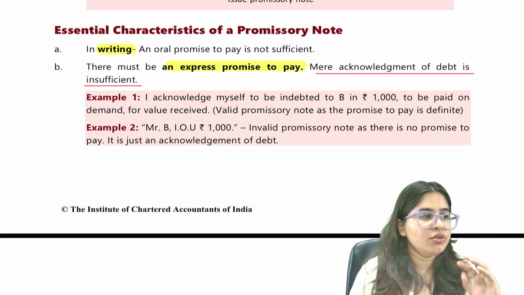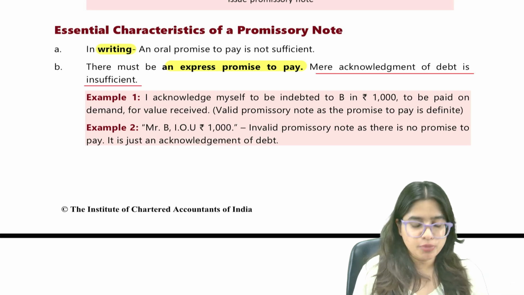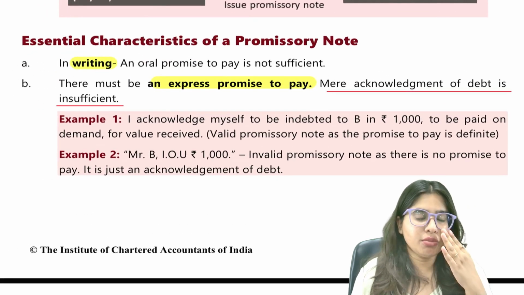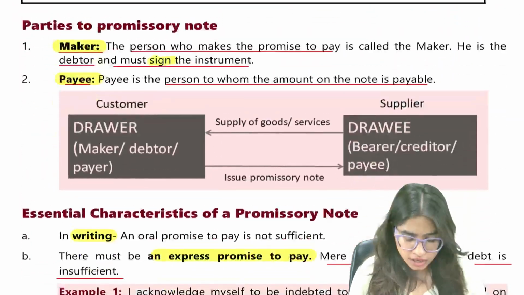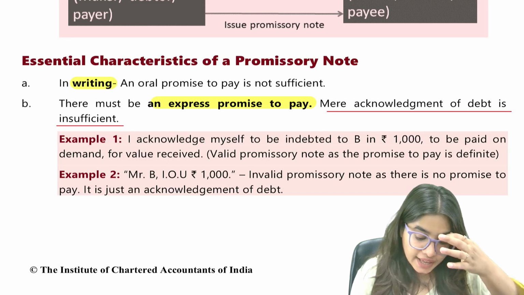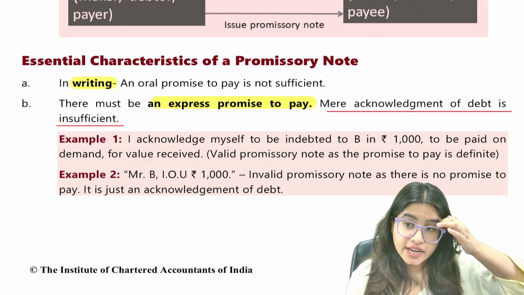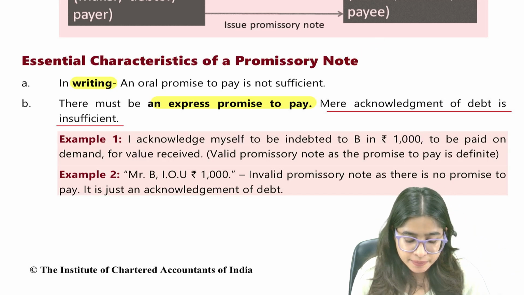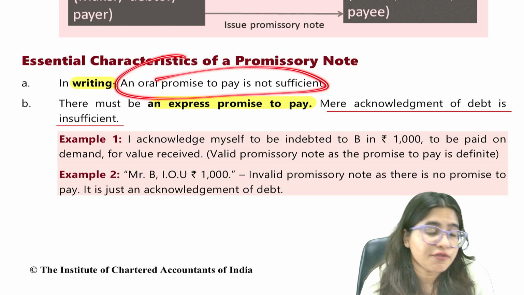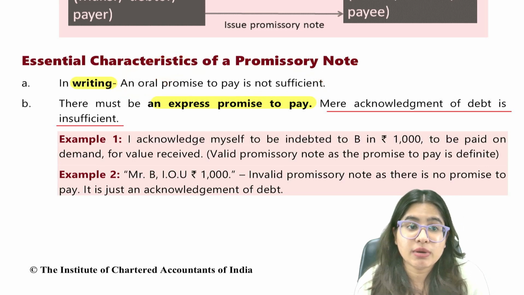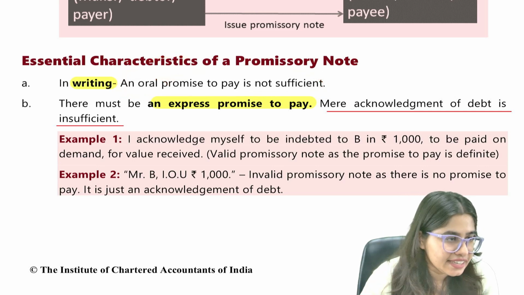Okay, so now we have to do the characteristics of promissory note. We have already understood what a promissory note is, the definition and the parties. Now, very quickly, the characteristics of promissory note. Keep on underlining and highlighting whatever we are studying, guys. First of all, it has to be in writing. We already know an oral promise to pay is not sufficient. That is not enforceable by law. It has to be in writing.